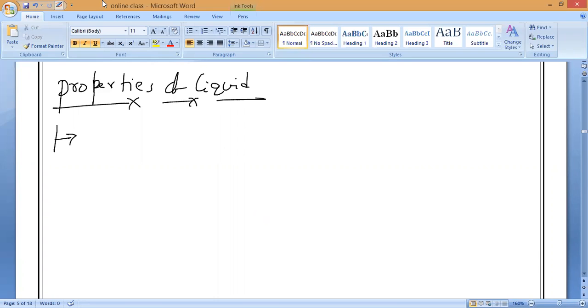So from that we can say the first point: liquids have a fixed volume. If we take water, the volume of the water does not vary. The volume remains constant. So the first point, liquids have a fixed volume. Please write it.